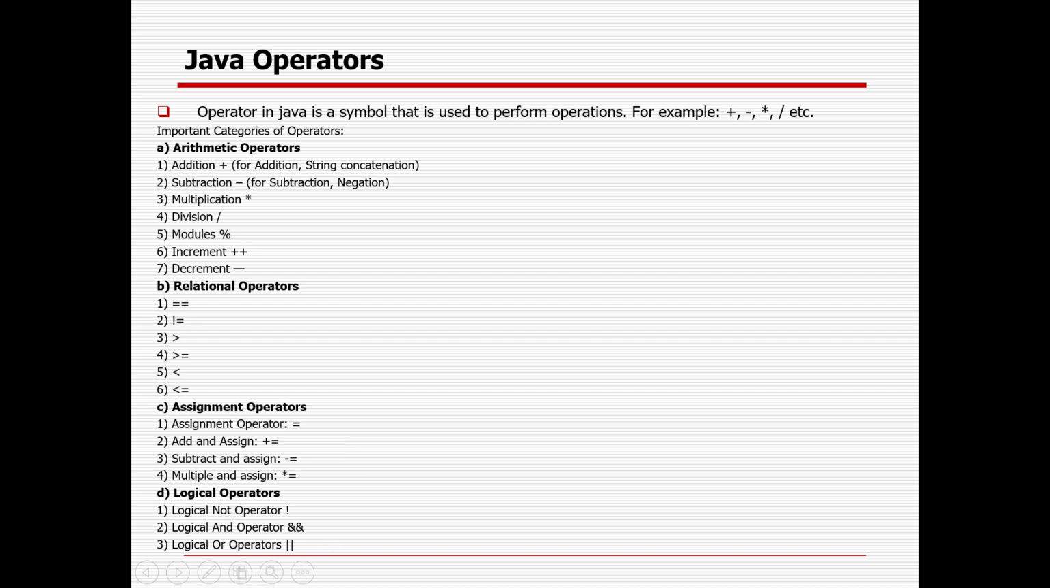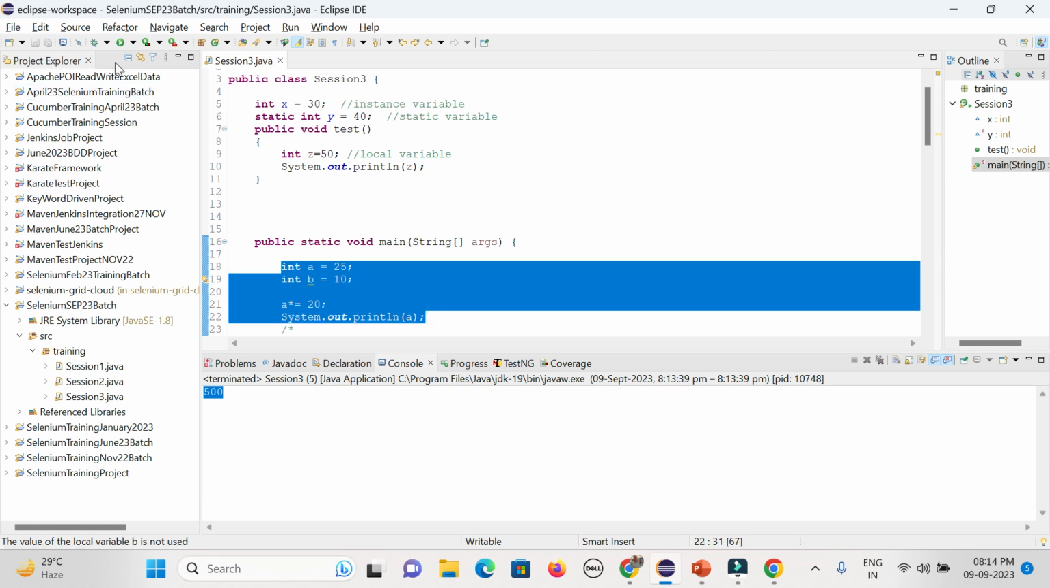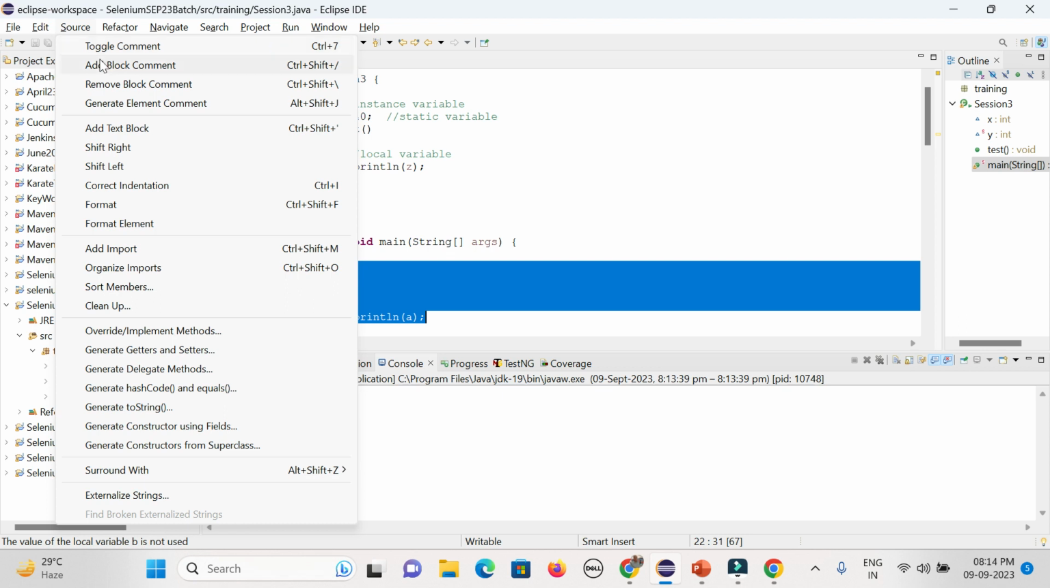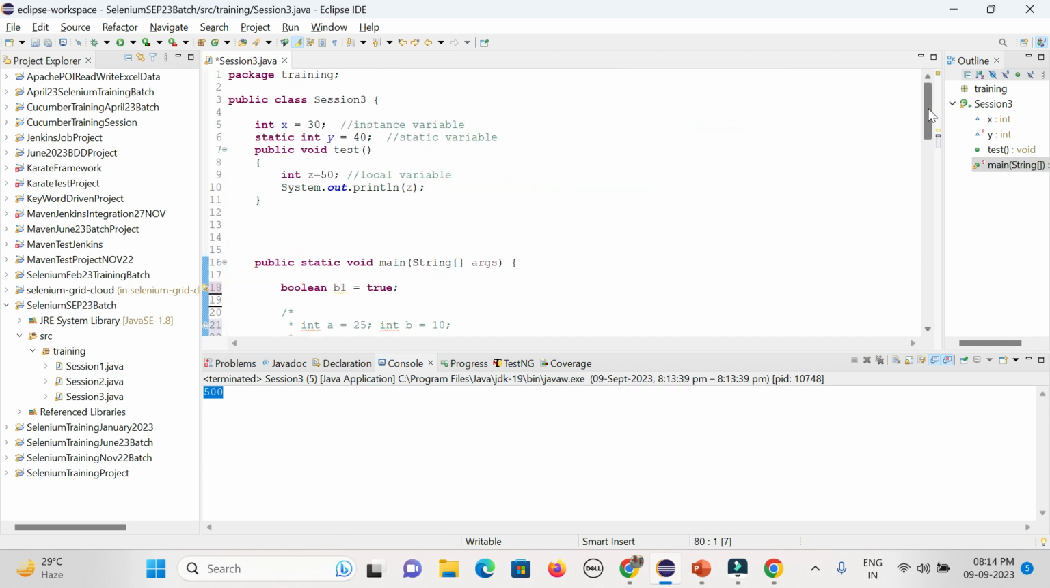The logical operator means, in case you are having two variables with true and false, you can check whether, like with and, both are true only then it will be true. If both are false, or if anyone is true in case you are using or, it will be true. And logical not means in case both are not true. So let's see here. I can declare some variable of type boolean, b1 equal to true, and b2 might be false.